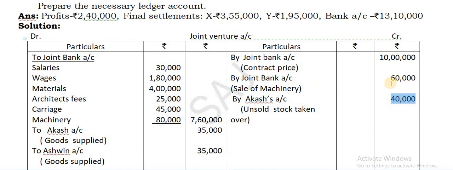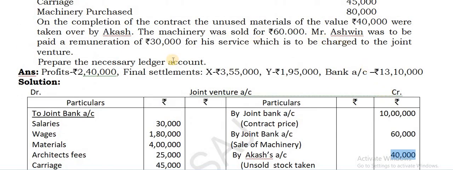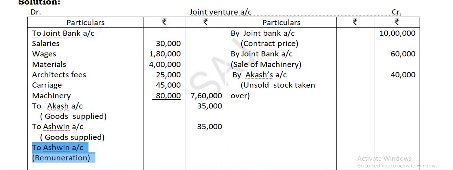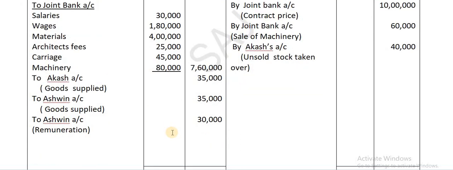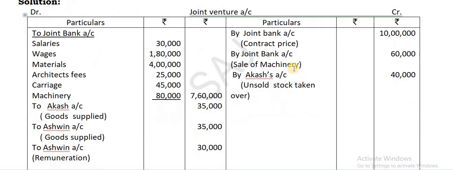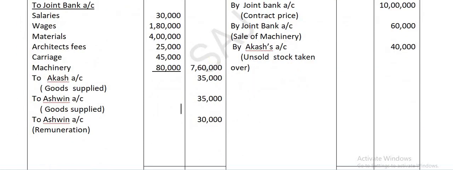This is for sale of machinery, 60,000. Then this 30,000, which is the commission or remuneration payable to Ashwin, you take on the debit side to Ashwin's account. That is a remuneration. That's it. No other amounts are to be taken.